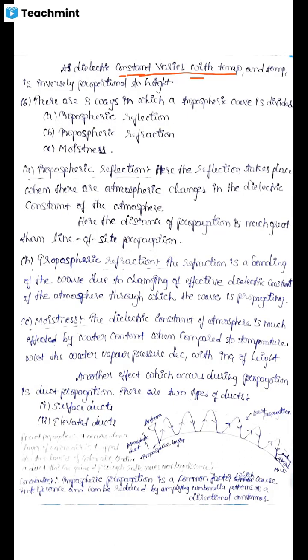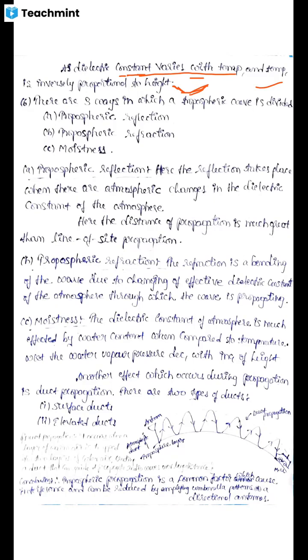So here we will consider again the temperature. The temperature is inversely proportional to the height. It means as we move higher from Earth's surface to the tropospheric area, the height, the altitude, is increasing.